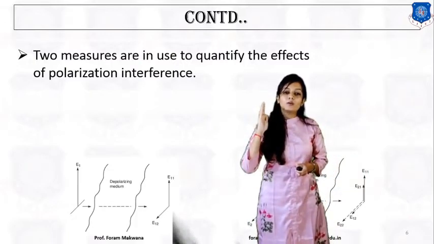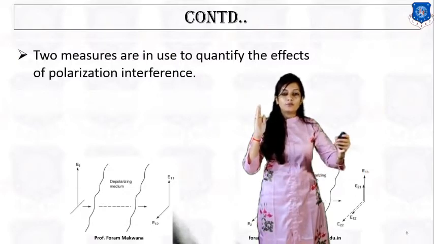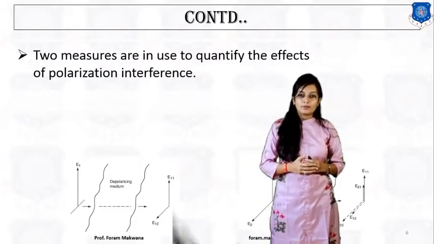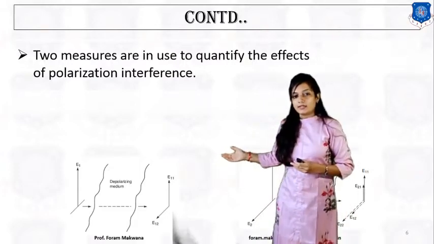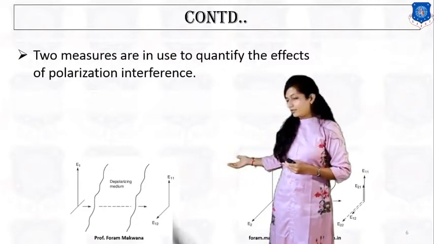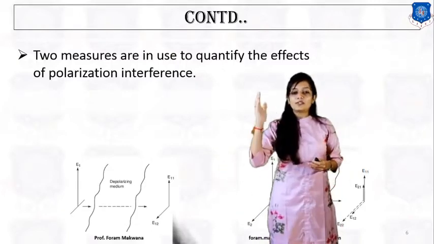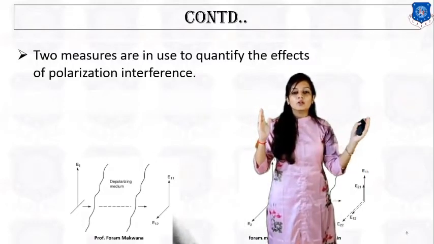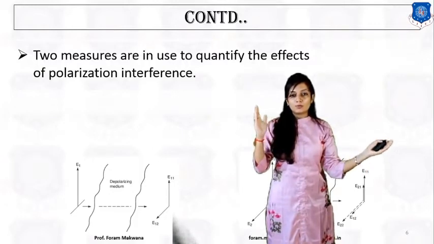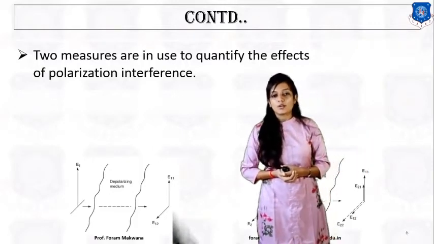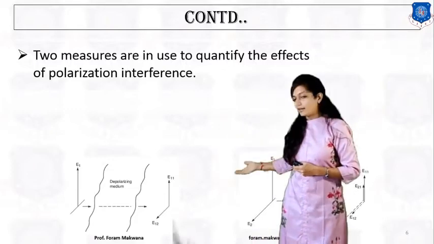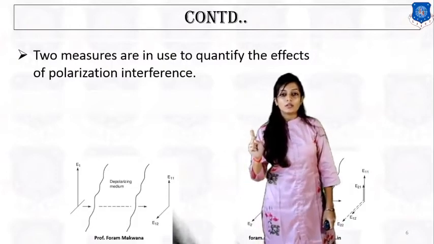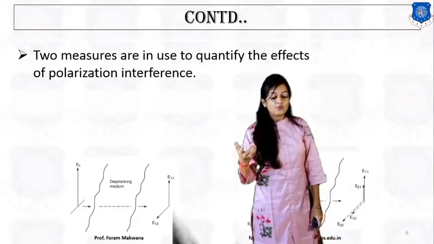If I have transmitted a vertically polarized signal and I receive a vertically polarized signal, then these two components are the copolar component, okay, like E1 and E11. Alright, and if I have transmitted a vertically polarized signal and I receive the horizontally polarized component, these two components are known as the cross polar component, like E1 and E12. Over here I have transmitted only a single signal, right? But what if I transmit two signals?